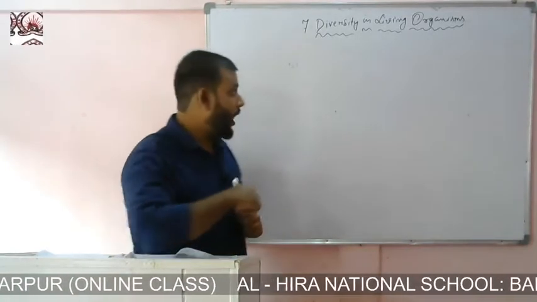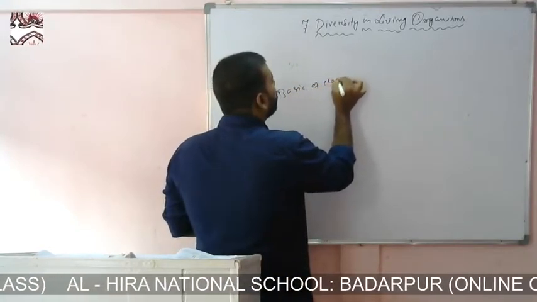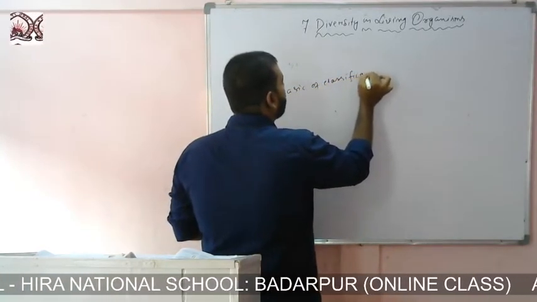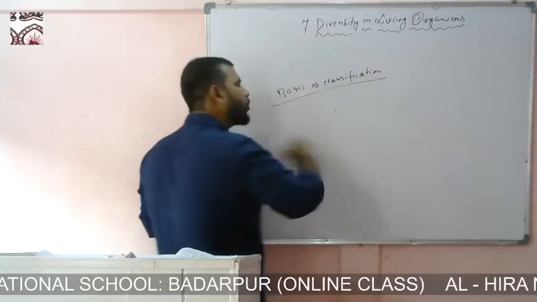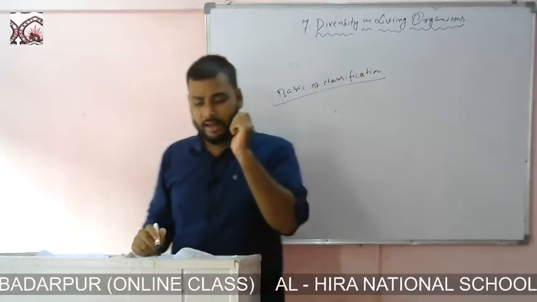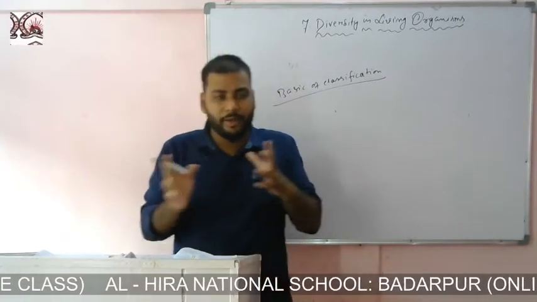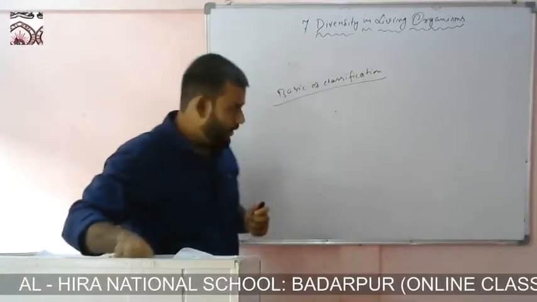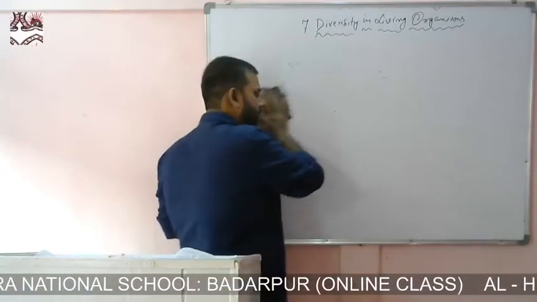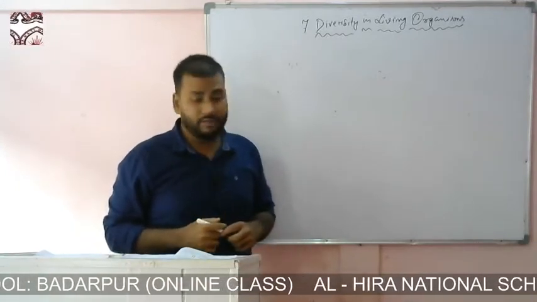To understand the basis of classification, you need to have a live example. There are so many ways to classify, but we have to find a concrete solution. You can classify them in various ways, but many scientists have tried to classify this huge range of living organisms.